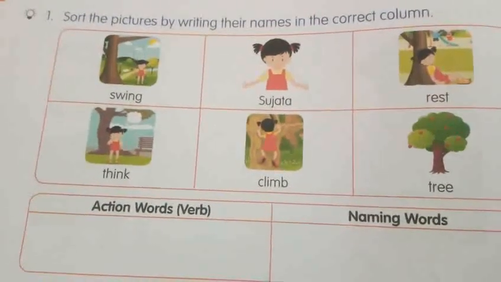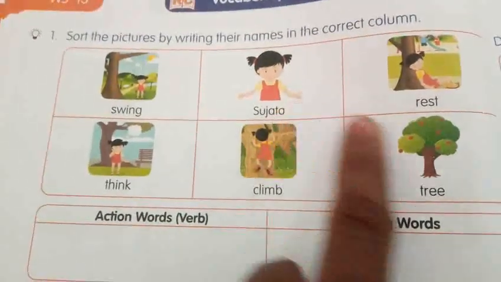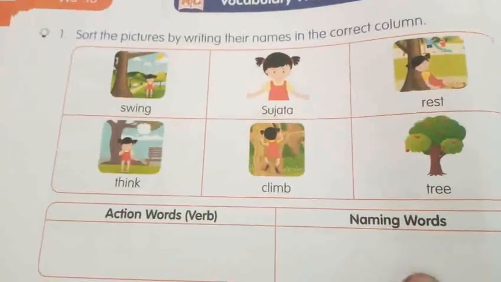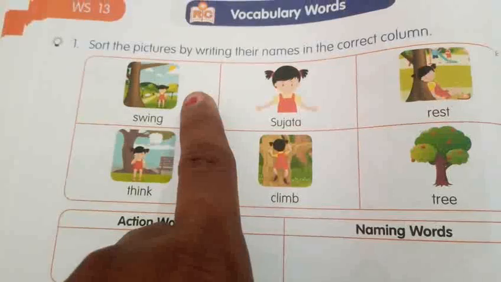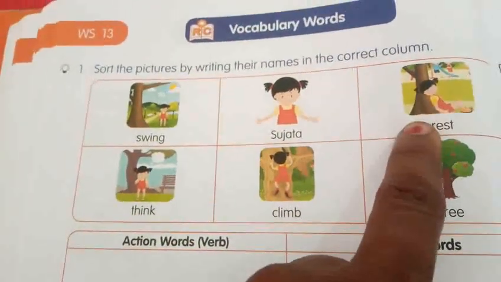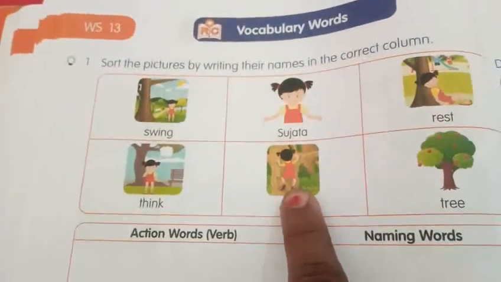What are they? Sujata and tree. This is a naming word, right? Next, action words, verbs, what are they? Swing, right? Rest, think. Next, climb.